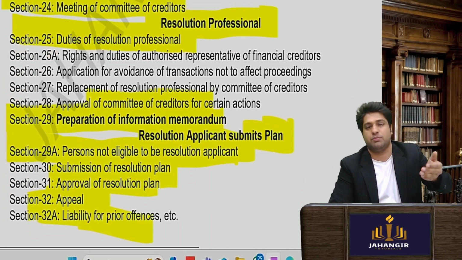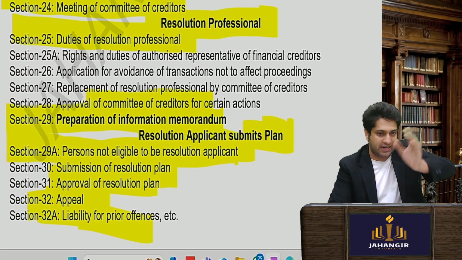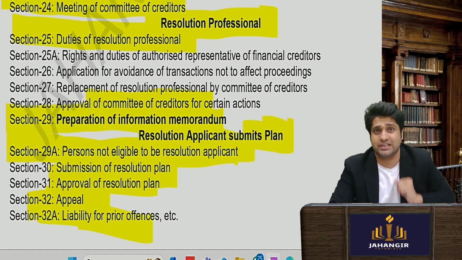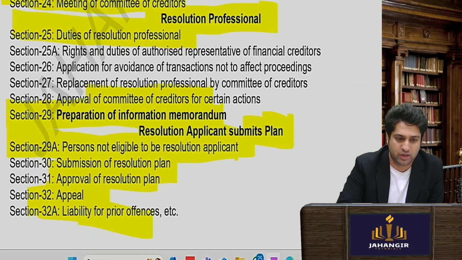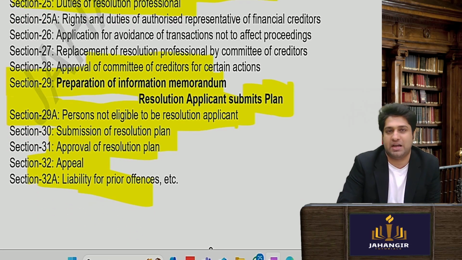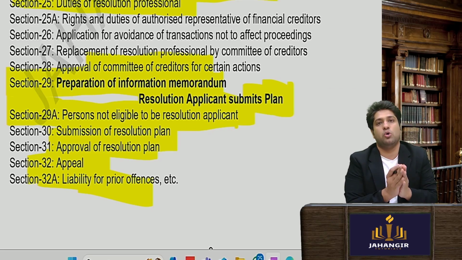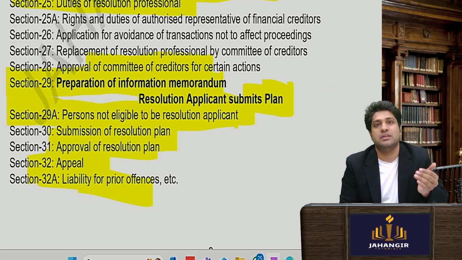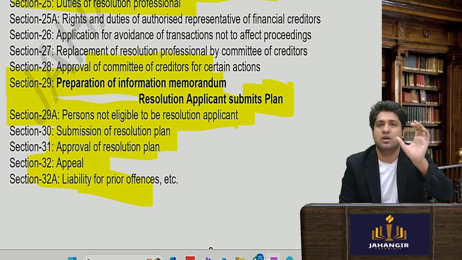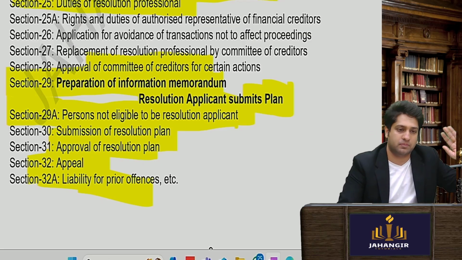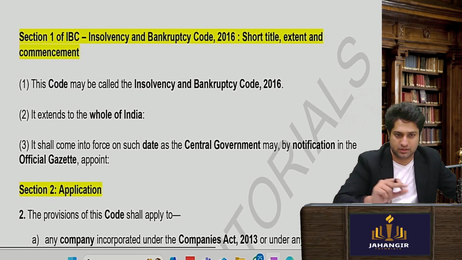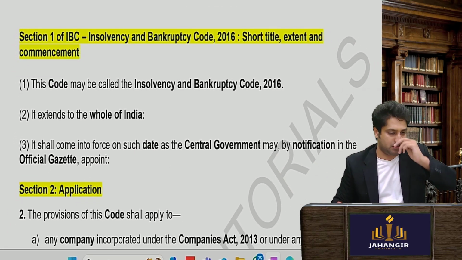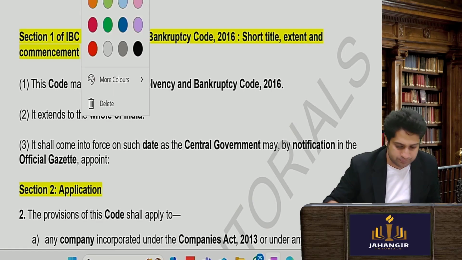This resolution professional will invite resolution applicants, who are investors, to give their plan. How do they want to go ahead? After the approval of the plan by the committee of creditors, they will give it to NCLT to close the matter, and then the revival will happen within 330 days. If not, then the liquidation procedure will start. Clear? So let's begin with giving you the markings also.